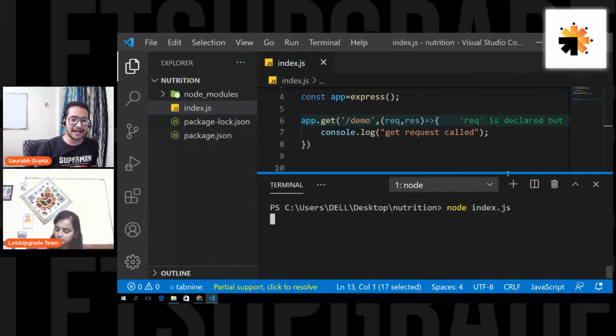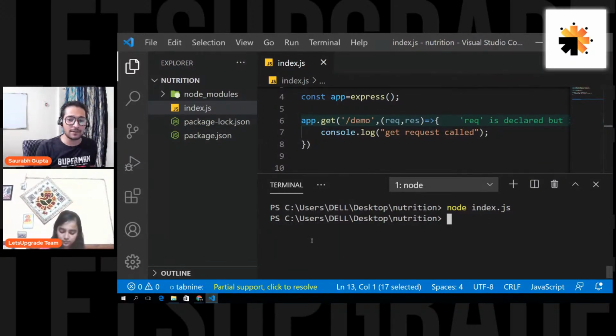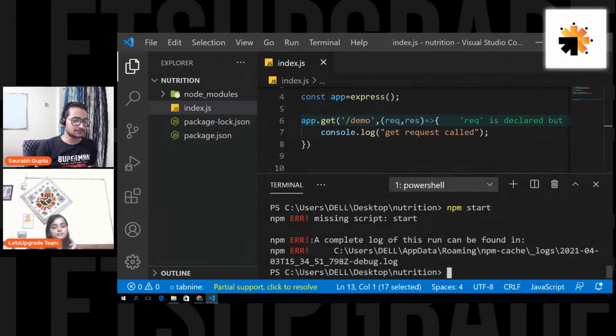Or instead of this, see, right now it is actually running. We are not printing anything because we don't have anything printed before calling the request. Or you can run it with one more command. You can also write npm start. It is again running. So you can write node index.js. So basically that is used.